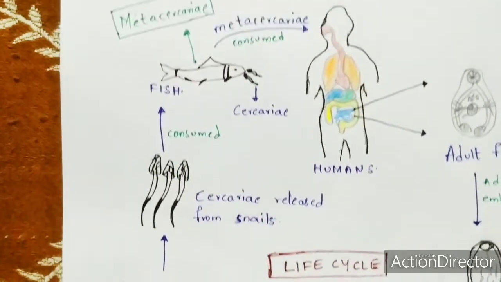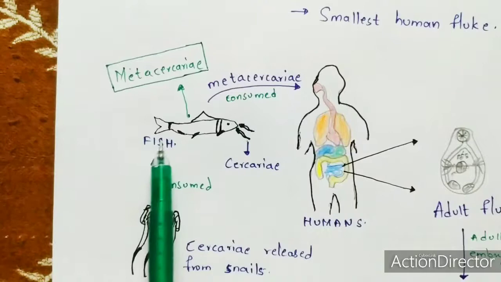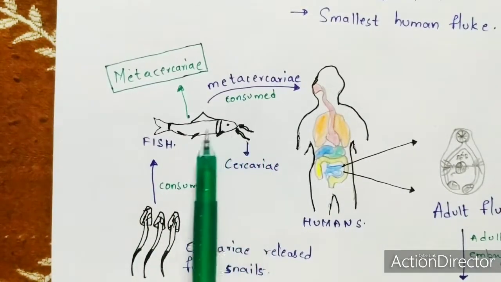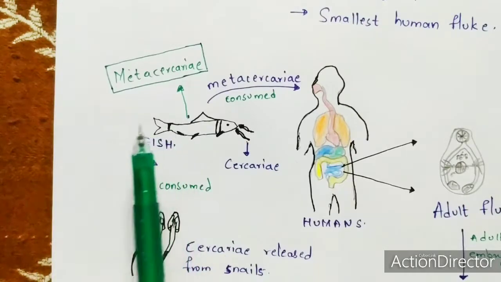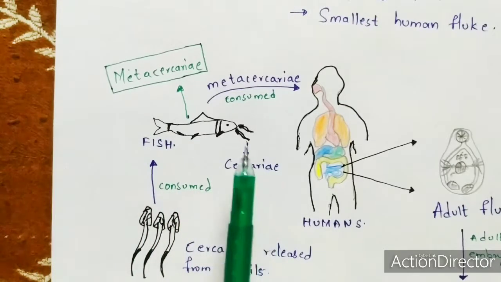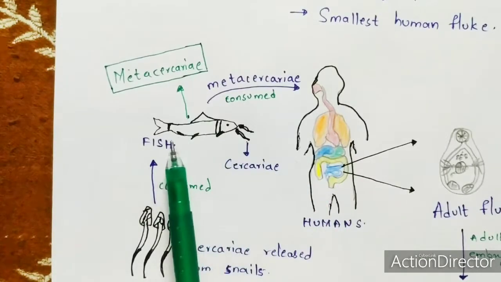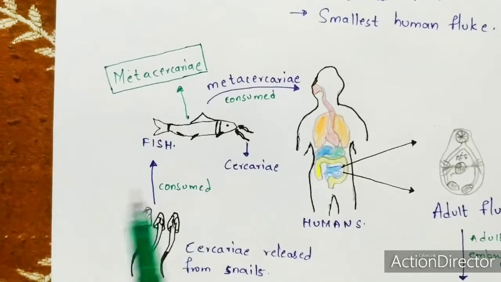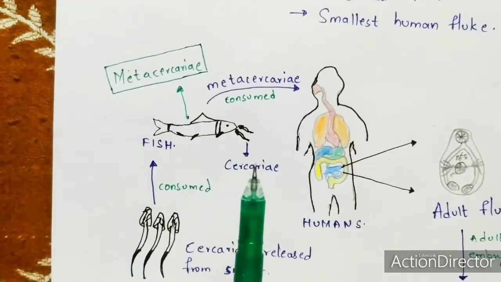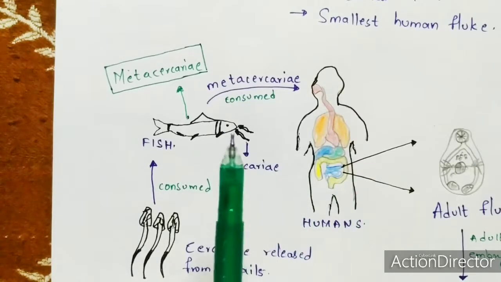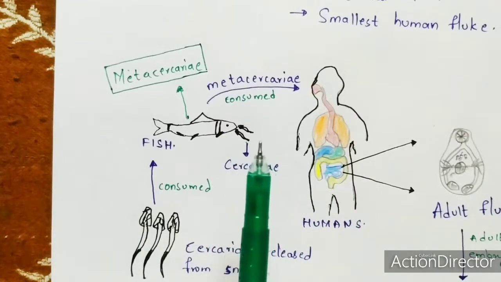We know that the water will also consist of fishes, right? And now the cercariae will be consumed by the fishes and enter into the tissues of the fish. And now the cercariae will get transformed into metacercariae within the tissues of the fish, remember. And now the fish will be consumed by the humans. Remember, improperly cooked fish itself. If you take the case of village people, they will directly eat fishes. Without cooking properly, they will consume fishes directly.